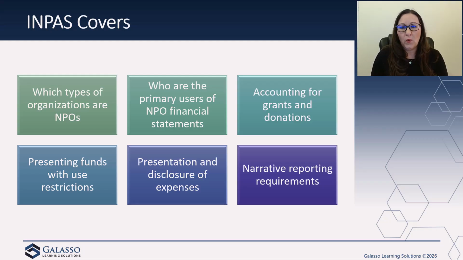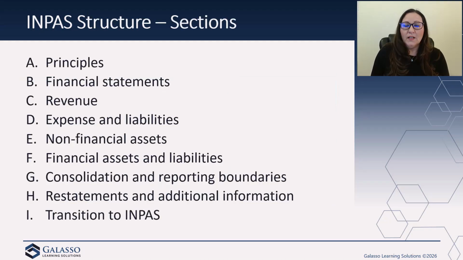So INPAS has the structure set up into different sections. I'm not going to walk through each of these, but they are listed here and they are labeled A through I. So you see different things such as principles, the financial statements. When we're looking at assets and liabilities, are these going to be financial or non-financial, consolidations? And then the one that I find most interesting is down at the bottom, the transition to INPAS. So how do you go about doing this?